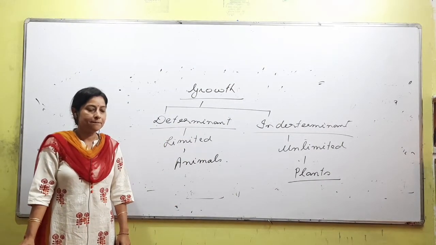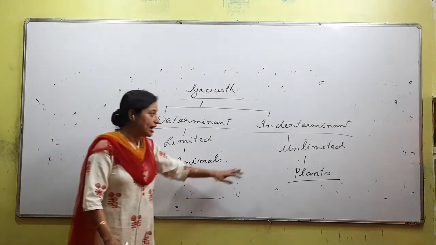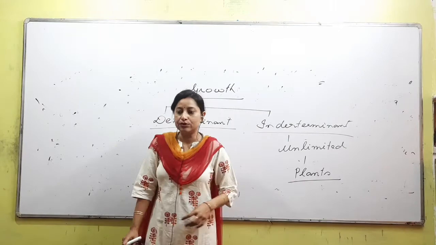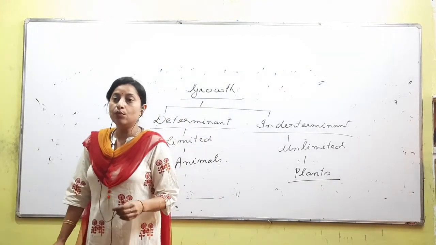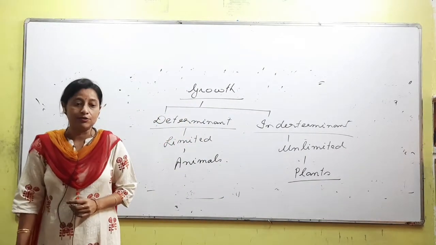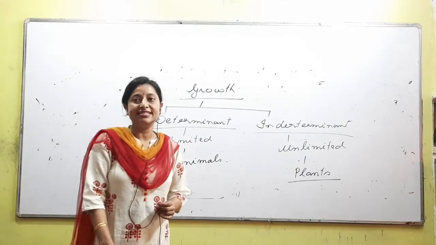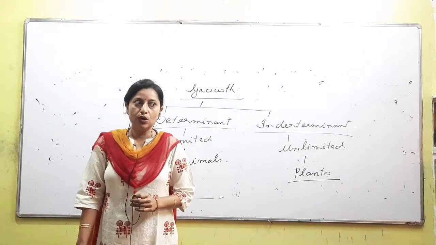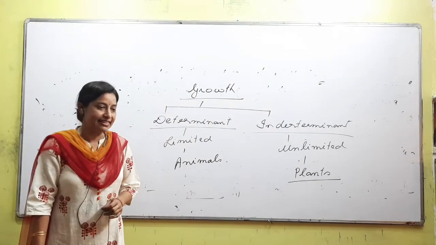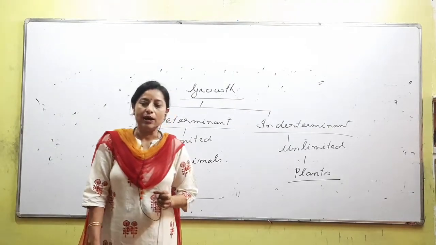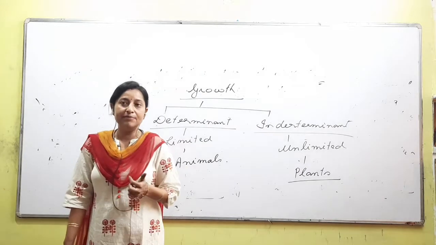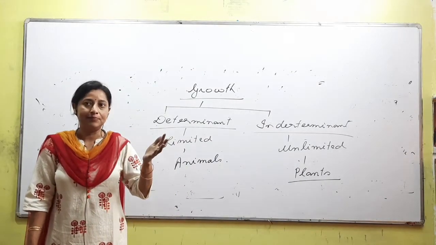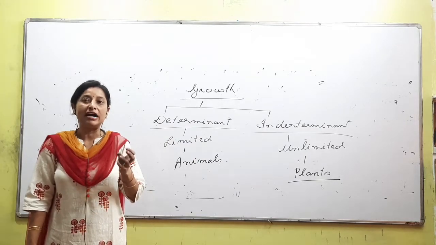Okay, now talking about plants, which show unlimited growth, which part of the plant are you talking about? Plants show unlimited growth, meaning they will keep on growing till they die. Now the question is which part of the plant keeps on growing till they die.